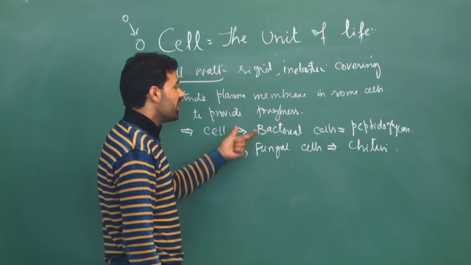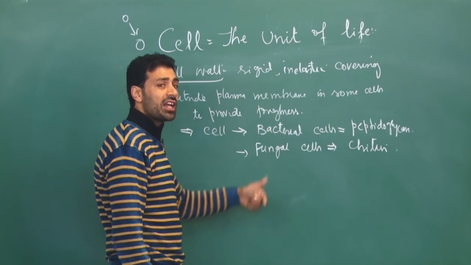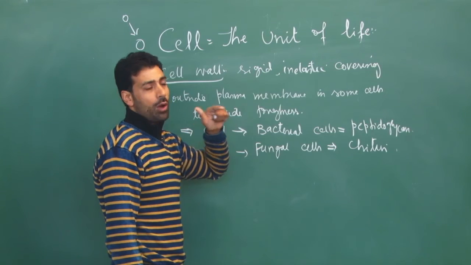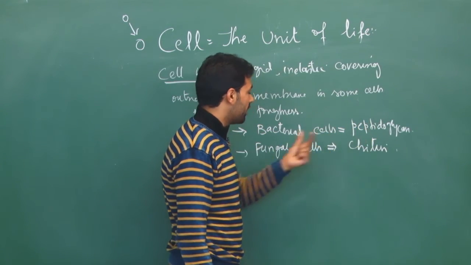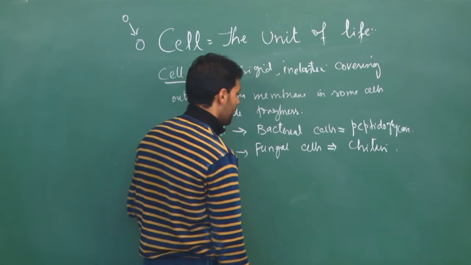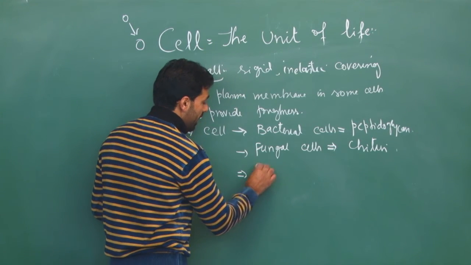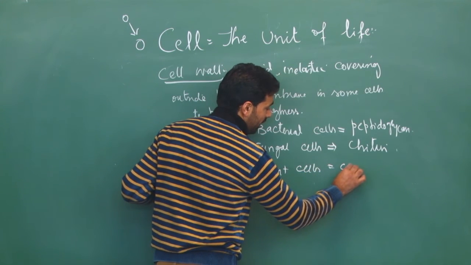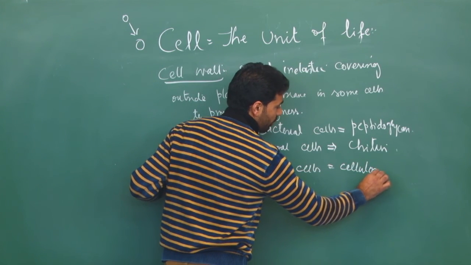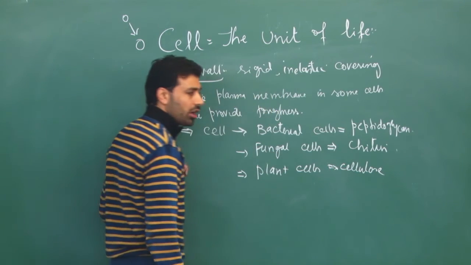Just remember the names; we will not go into the structural details. Just remember that the cell wall occurs in these types of cells, and there it is made up of this complex molecule. Bacterial cells have a cell wall of peptidoglycan, fungal cells have a cell wall of chitin, and plant cells also have a cell wall made of a complex molecule called cellulose.